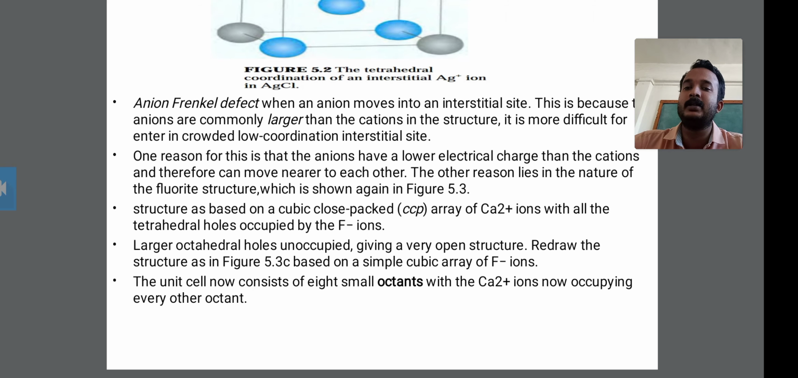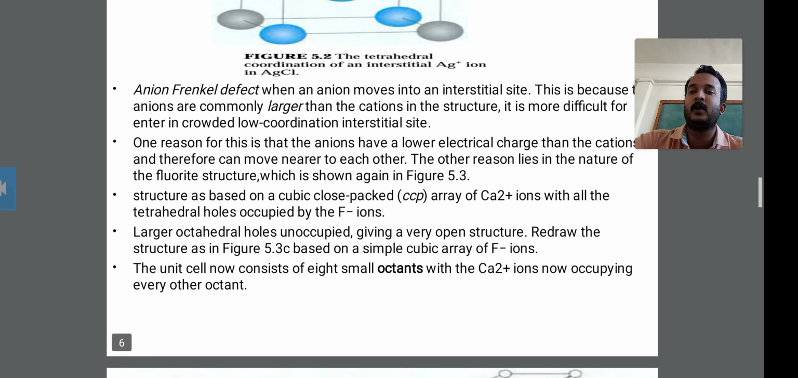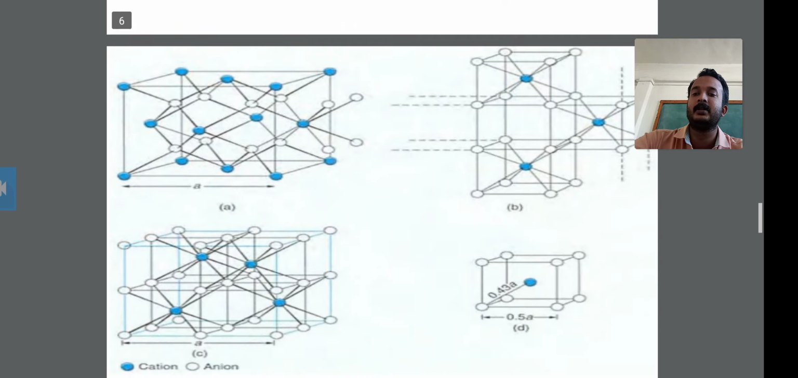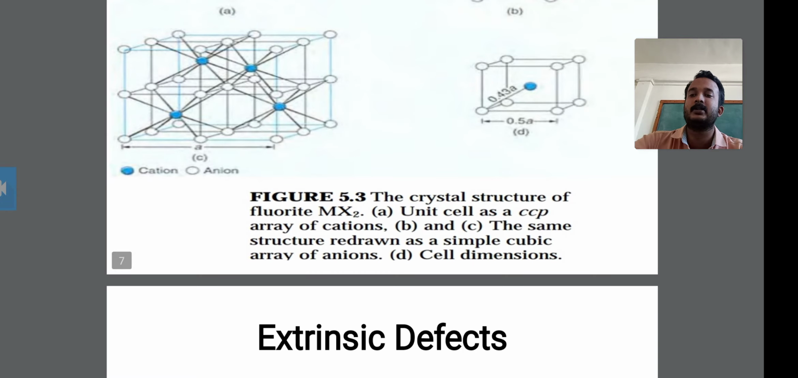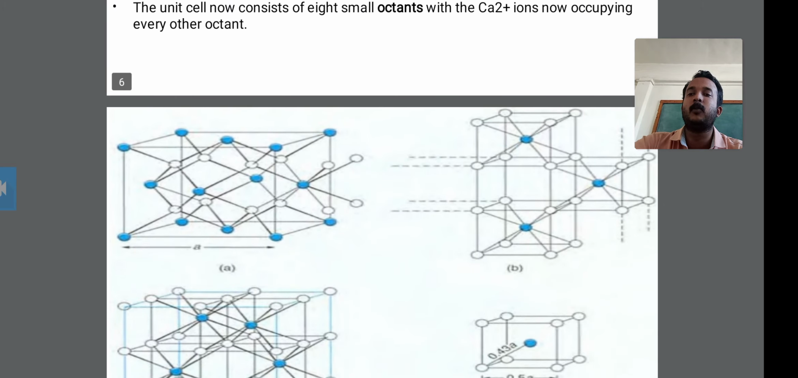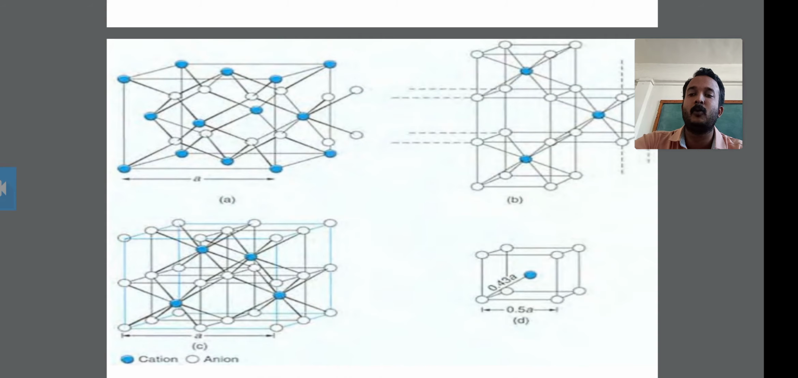The other reason is the open nature of the fluoride structure. This is shown in figure 5.3. This is the crystal structure of a fluoride of MX2, where the unit cell is a CCP array of the cations. B and C are the same structure, with tetrahedra as the simple cubic array of anions, and D shows the cell dimension. All four structures show the fluoride structure.